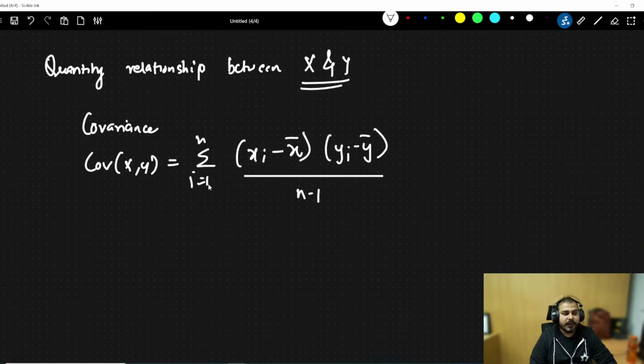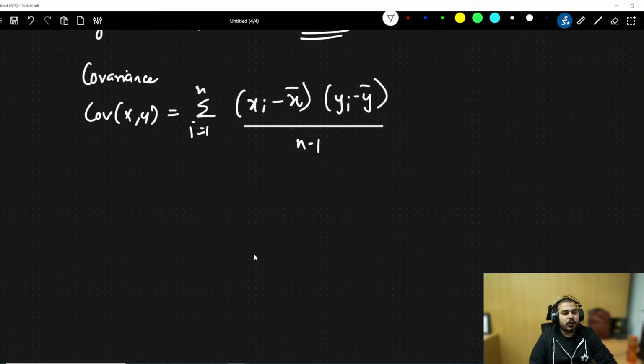Covariance of x comma y is nothing but x minus x bar. X bar is nothing but the mean of x. Y minus y bar, y bar is the mean of y. Now when we calculate, you will be able to see either we will get a positive number or a negative number, or I may get 0. Okay. Now tell me, what does a positive number basically indicate?